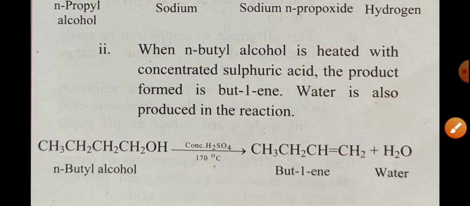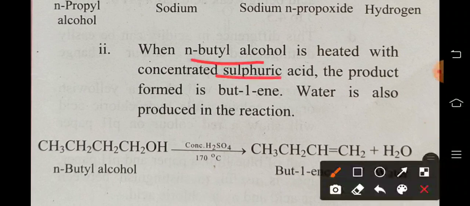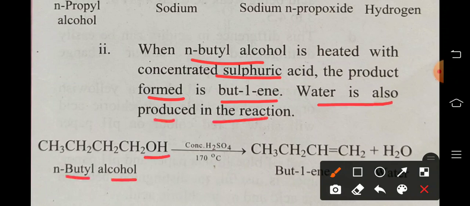The second question is given: when N-butyl alcohol is heated with concentrated sulfuric acid, the product formed is but-1-ene, meaning 1-butene. Water is also produced in the reaction. So butyl means butane, and alcohol means an OH group is present in butane. So N-butyl alcohol is CH3, CH2, CH2, CH2OH. 4 carbons are present. The condition is the same, 170 degrees Celsius and concentrated sulfuric acid. Then what happens? If we maintain this condition, then the alcohol is converted into the alkene, with a double bond.